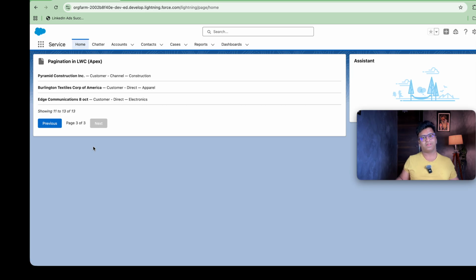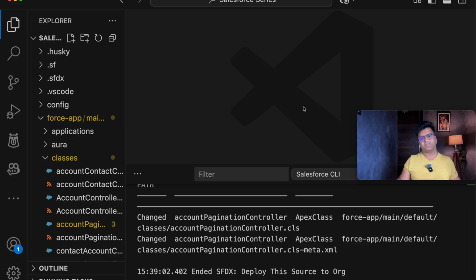So let's see how we will be building a Lightning Web Component where we will be using server-side pagination. Let's first start building the Apex class, because from the Apex class we will be getting all the data. What will be the page size? We will be sending a parameter from the JavaScript side, but we will be receiving it here. So let's start building our class.